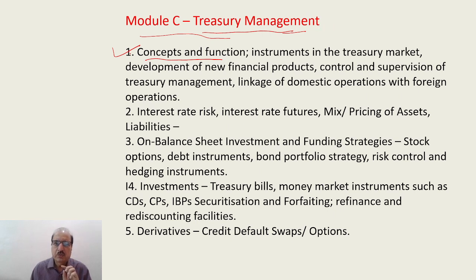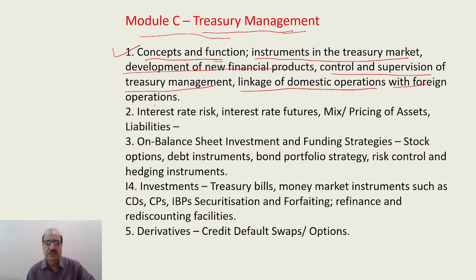Okay, so number 1, concepts and function, instruments in treasury market, development of new financial products, control and supervision of treasury management, linkage of domestic operation with different operation.